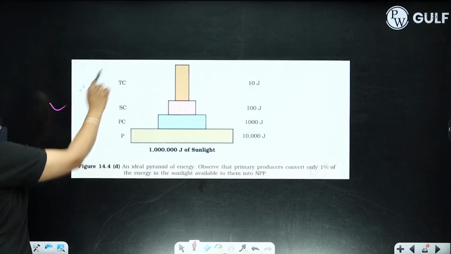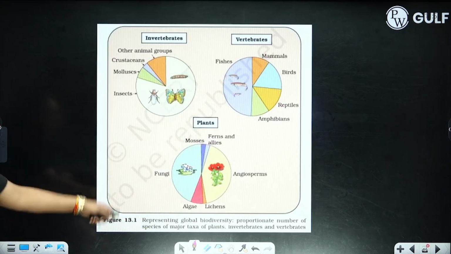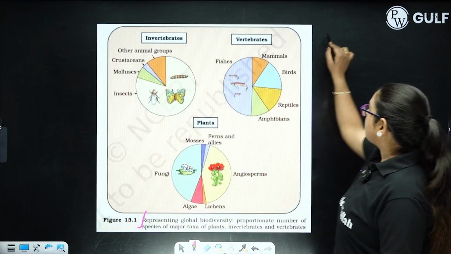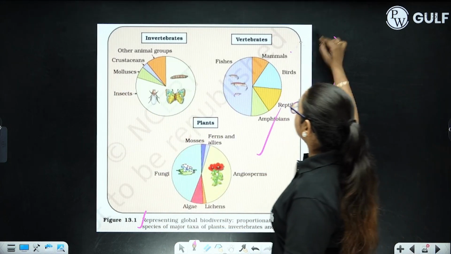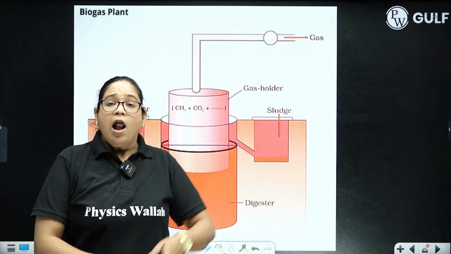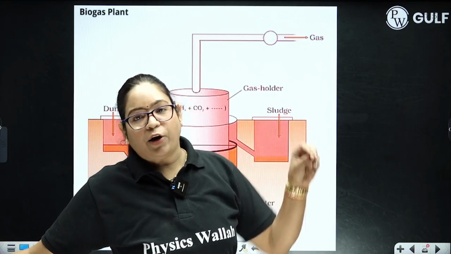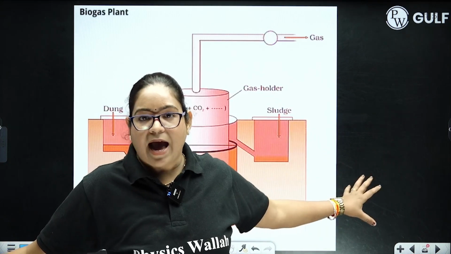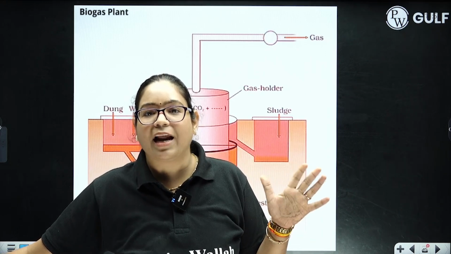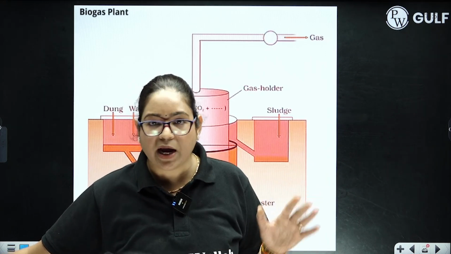Then pyramid of energy. In biodiversity chapter, you have only one diagram, that is representation of global diversity in plants, vertebrates, invertebrates. Very, very important diagram. Last diagram of microbes in human welfare is biogas plant. Sewage treatment plant is very important topic, but no diagram is given in your NCERT, so don't worry about that.